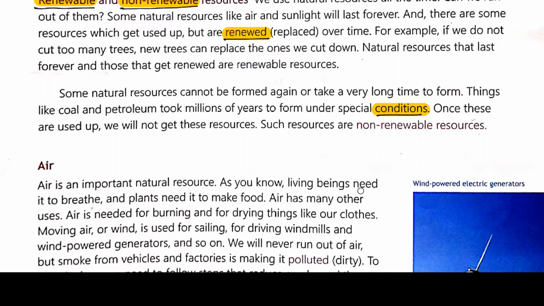Now we'll discuss air. So what is air? You must know what is air. Air is an important natural resource. As you know, living beings need it to breathe. So we all need air to breathe. For our breathing, it is very much important. And plants need it to make food. Plants also need air for making their food.